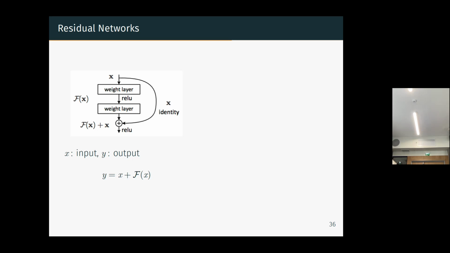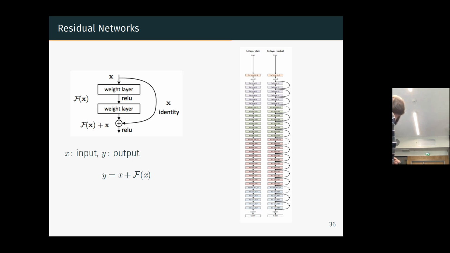What you do is you take the input of one layer and you add it at the output of several layers after. So it allows you to keep some information of the previous layers. You have this part which is transforming the information, and this part which is keeping the information. And it can be very, very efficient.